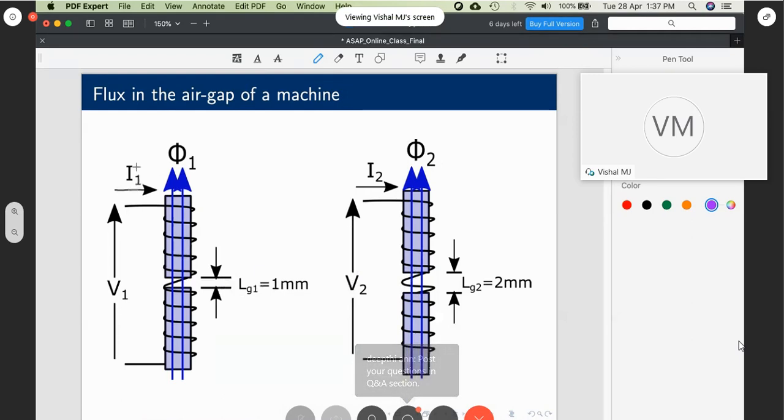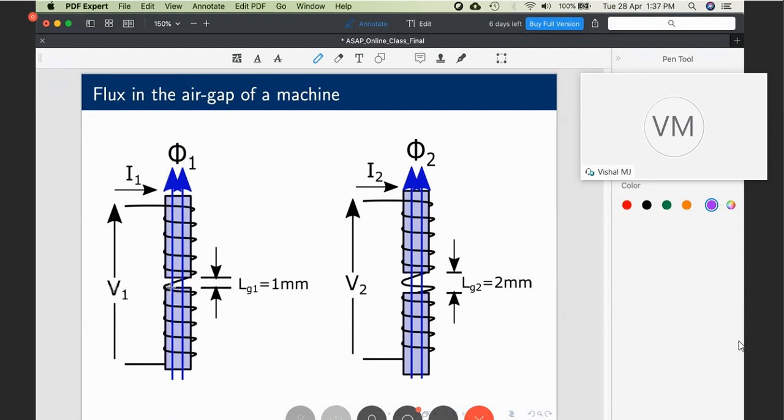That's because Faraday's law sets the value of the flux, and to set up that much flux, the current drawn by the machine will change. If 1 ampere is drawn by this one, this circuit will draw 2 amperes. If it is 10 mm, it will be 10 amperes. If it is 1 kilometer, it will be 1 million amperes, like that. So the magnetizing current can change, but the value of the flux will remain constant, independent of the air gap length, and decided only by the value of the excitation voltage.